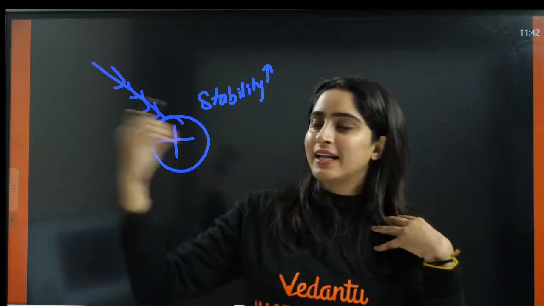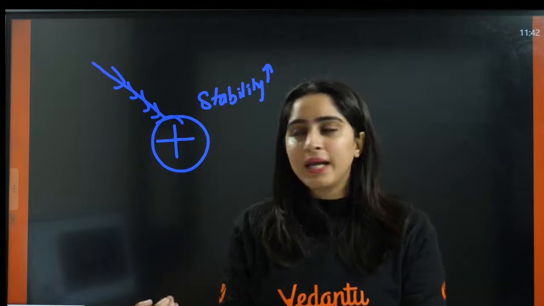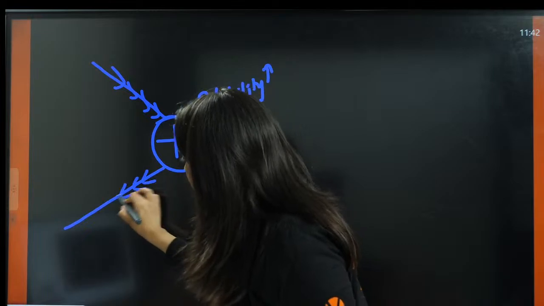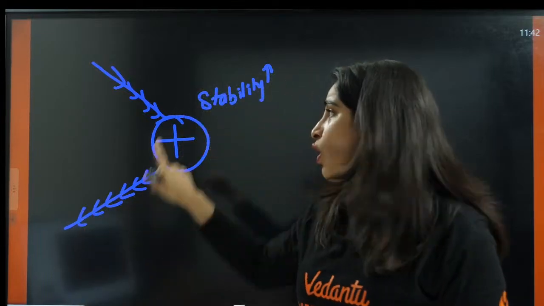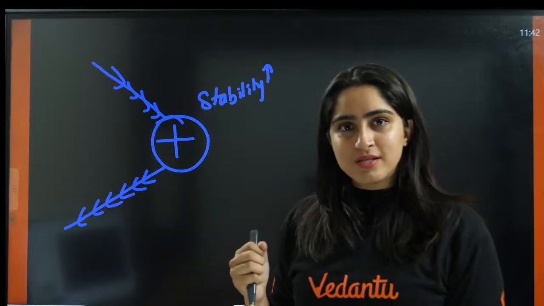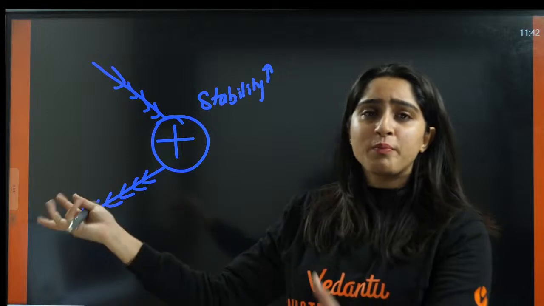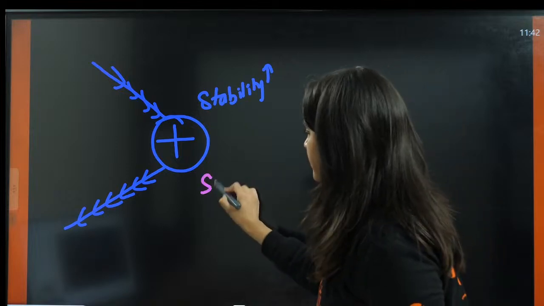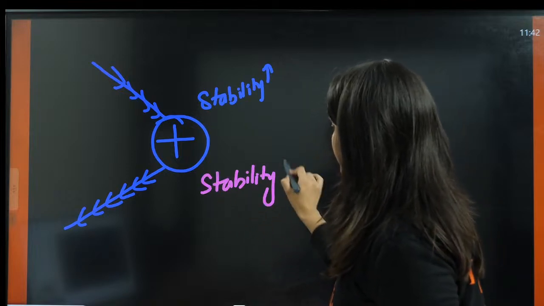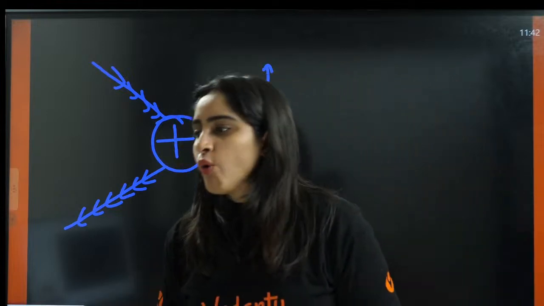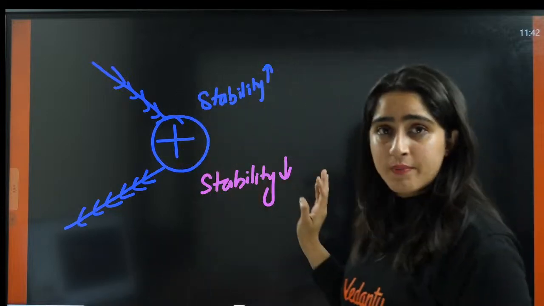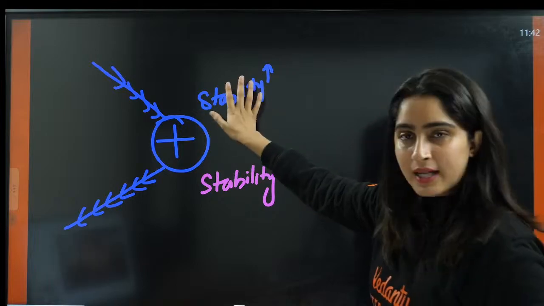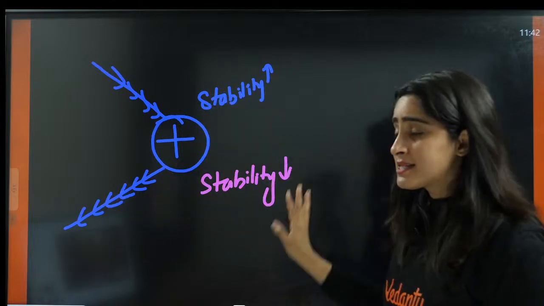If this is positive and the electrons are coming, this will be very happy. The cation gets happy. Now, if we are taking away the electrons, this is already positive, and you are pulling the electrons. So already very poor, and you are pulling the money. So what will happen here? The stability will decrease. Understood? Most of the questions will be answered by this concept only. If this is positive and we are giving the electrons, stability increases. If we are taking away the electrons, the stability is decreasing.